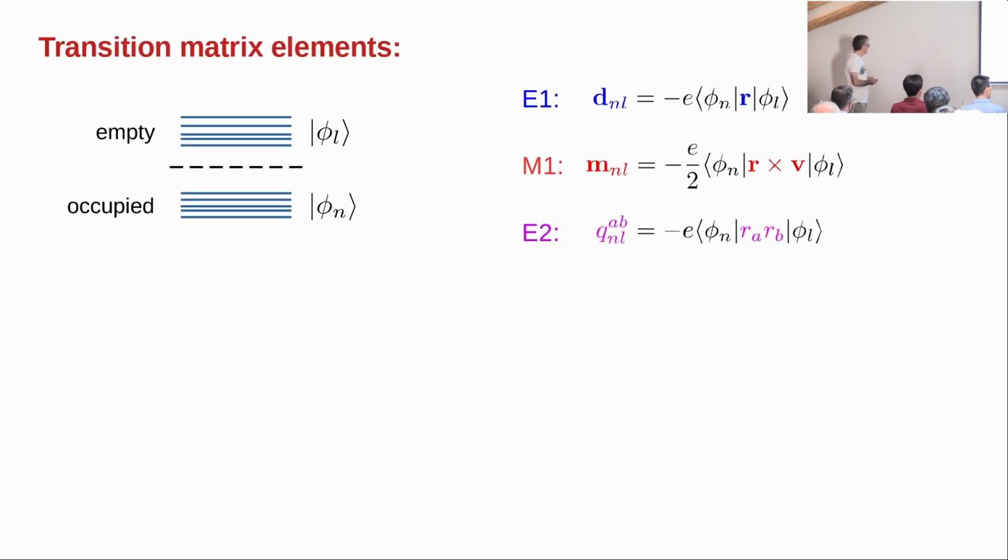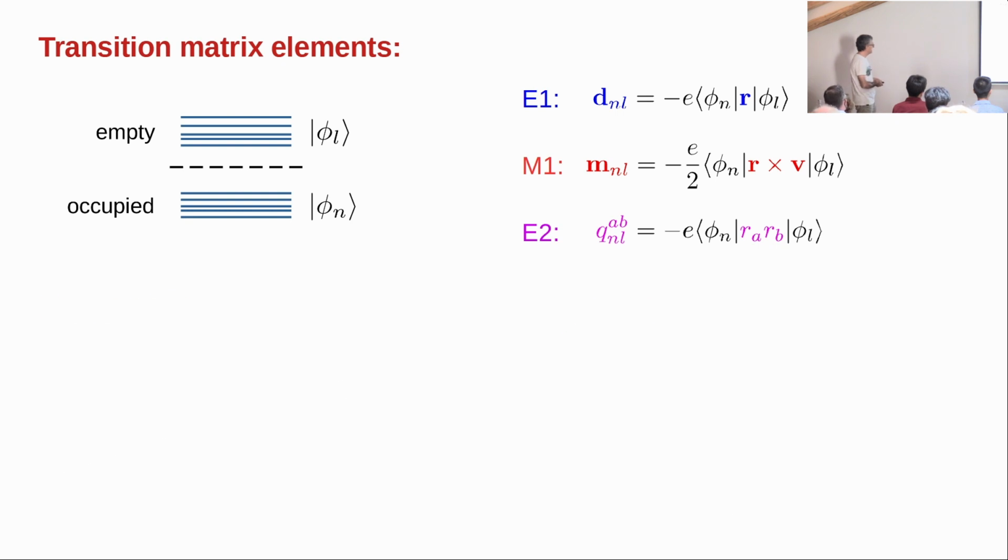So we have our molecule with occupied and empty states, so everything here is in the independent particle approximation, and we want transition matrix elements between occupied states N and empty states L. E1 is this simple expression here, the dipole transition. There is the magnetic dipole transition with the circulation operator and the quadrupole term.